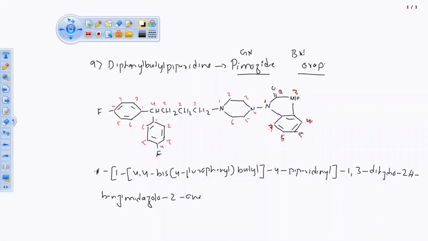Instead of 1 you are having 3. If it is on third position then so this one, this 3 is at this point. 3 इसलिए क्योंकि I have started from 1 so I have written 1 over here because 1 एंडिंग हो रहा है ये ग्रुप पे 1 3 डाईहाइड्रो 2H. तो ये यूनिट जो स्टार्ट हो रही है 1 से स्टार्ट हो रही है.